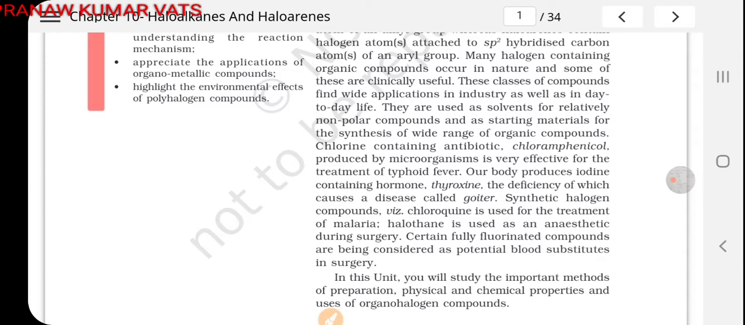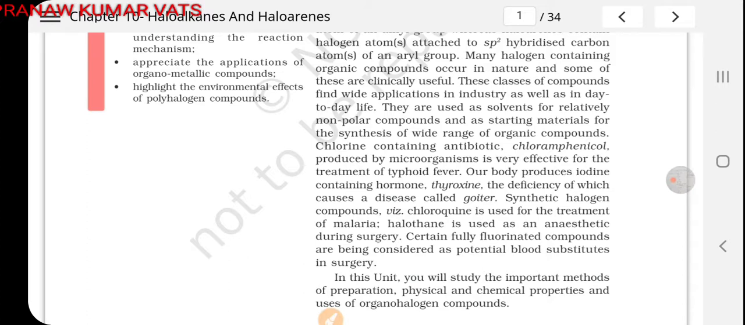hydroxychloroquine. Haloethane is used as an anesthetic during surgery. Anesthetics are those drugs which are used during the operation. It is pre-operative treatment. Before operation, this drug is given to make the patient sleep; we can say बेहोश करने के लिए इस ड्रग को यूज़ करते हैं. बेहोशी के लिए जो ड्रग यूज़ किया जाता है उसको एनेस्थेटिक ड्रग्स कहते हैं. सो यूज्ड एज एन एनेस्थेटिक ड्रग्स ड्यूरिंग सर्जरी.